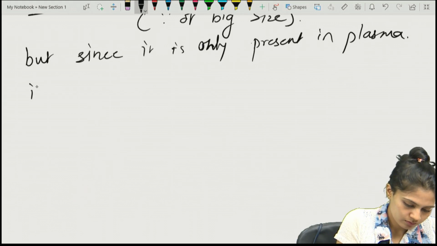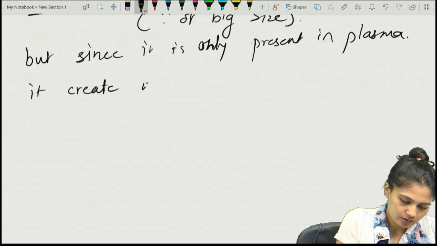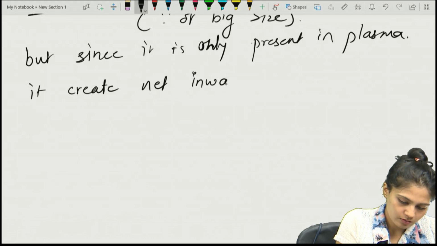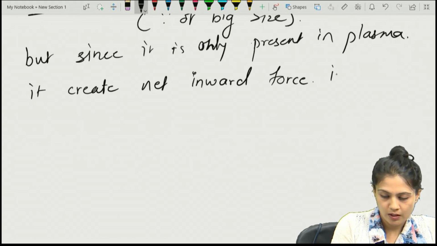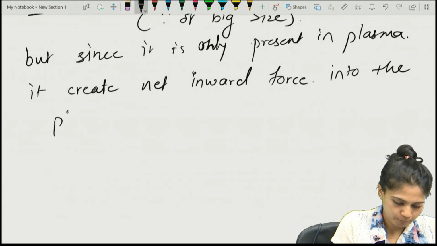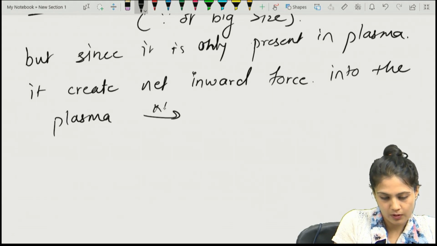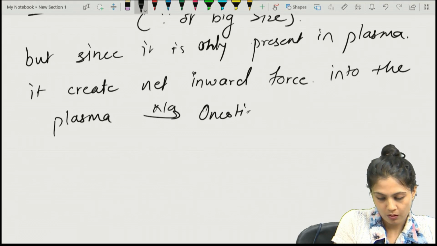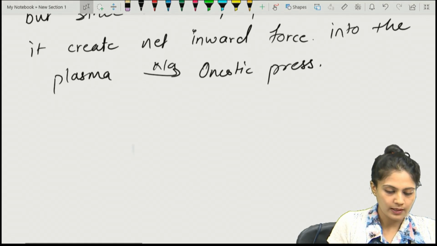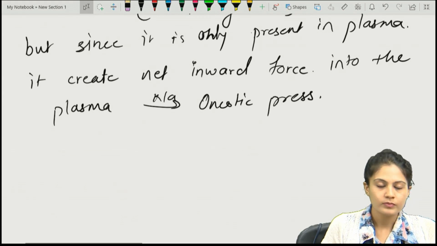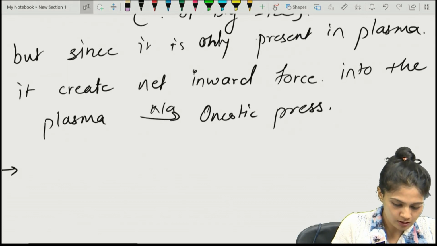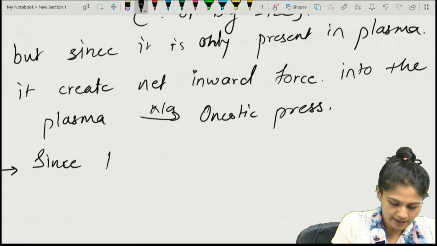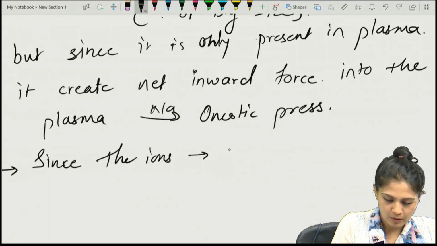Since it is only present in plasma, it creates a net inward force into the plasma, which is known as oncotic pressure, right? And what about the other things, the ions like sodium, potassium, chloride?